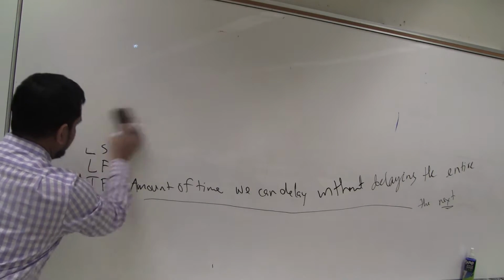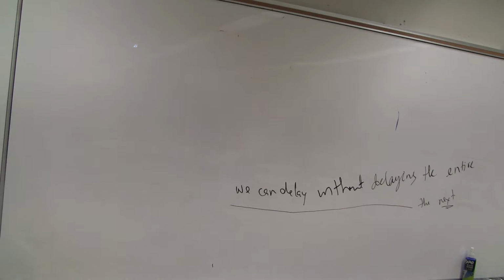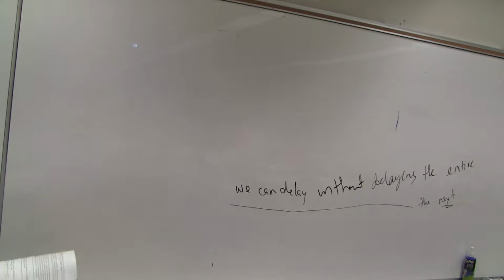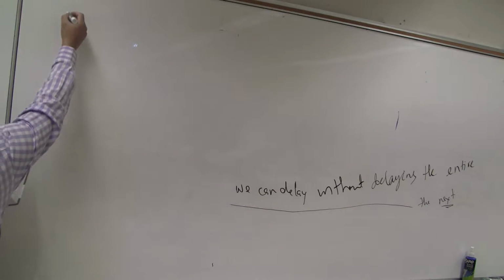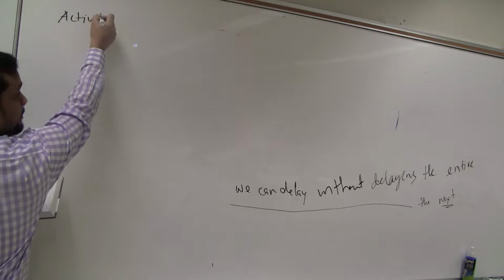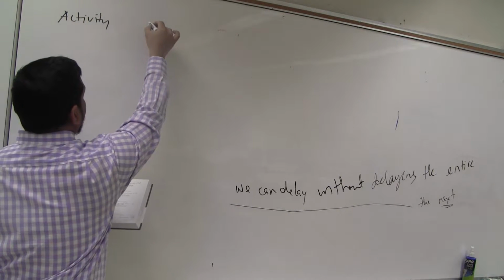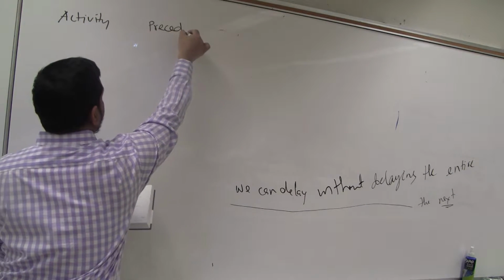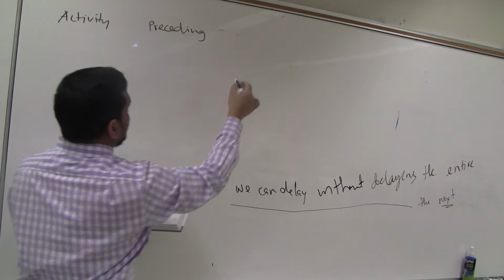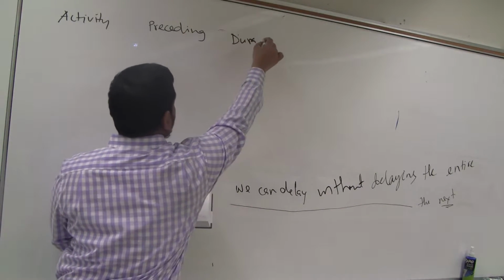Okay. So we can start one problem. Last class we solved one. Activity, preceding activity, then duration.